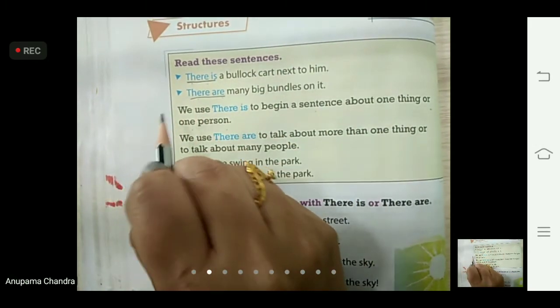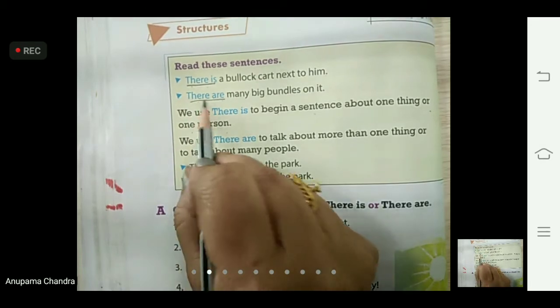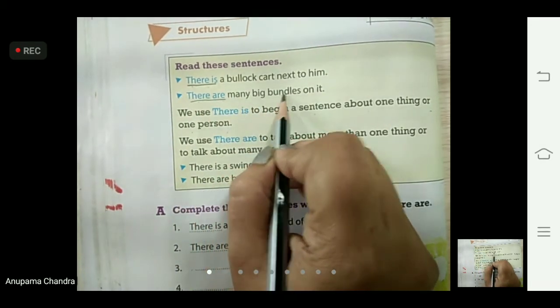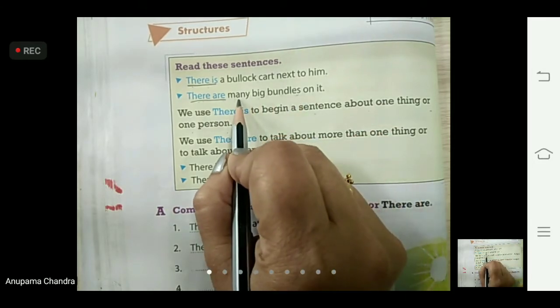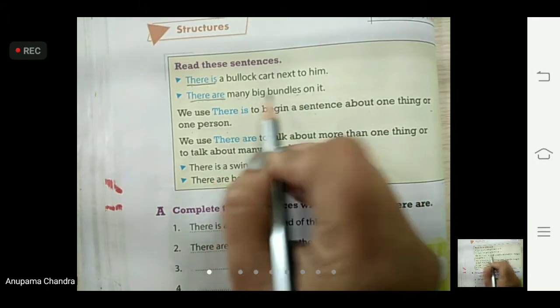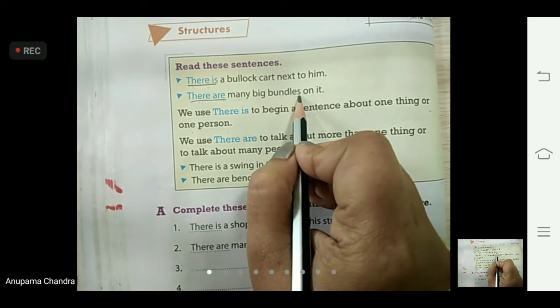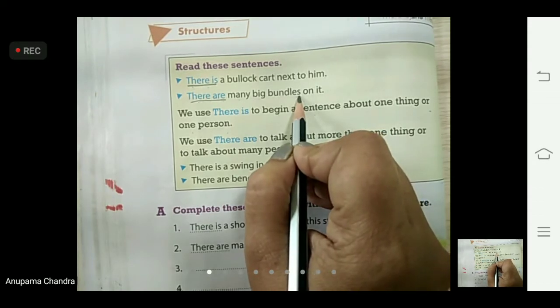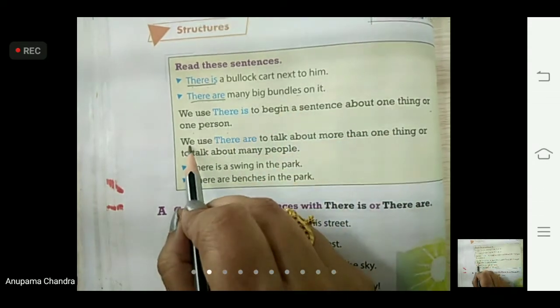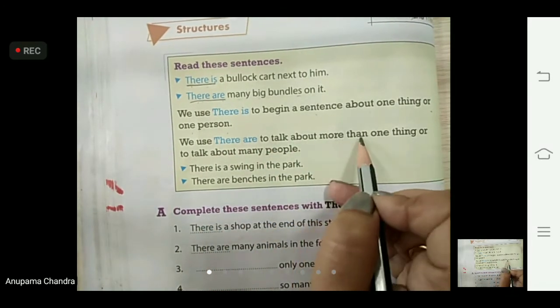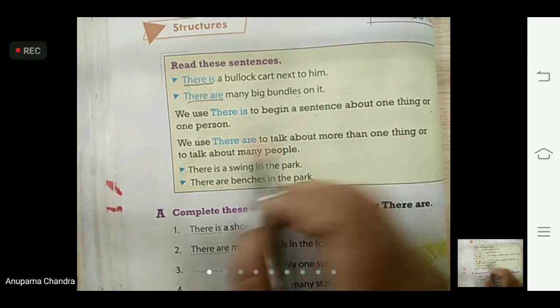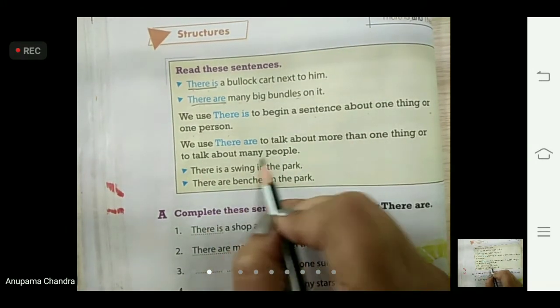Okay. And what is the second one? There are many big bundles on it. Many big bundles. Many also shows you that it is more than one bundle. And bundles, S also shows us that it is more than one. So we use there are to talk about more than one thing or many people.